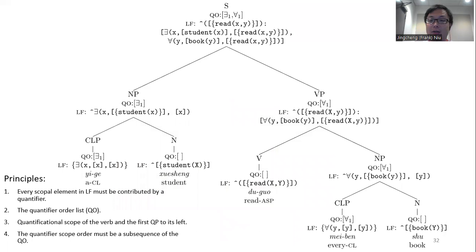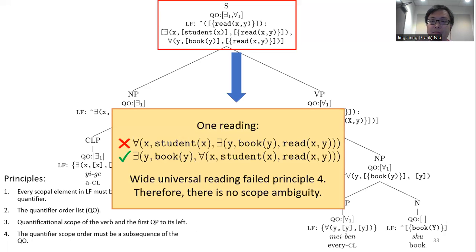Okay, and now let's do another analysis of the sentence with the flipped quantifiers. 一个学生读过每本书, a student read every book. So the analysis is very similar, but right now we don't really need the universal dou anymore. At the sentence level, we can still have 2 ways to resolve the subterms. However, the wide universal way will fail principle 4, because the QO right now only has 2 elements, exists and for all. So there is no scope ambiguity.